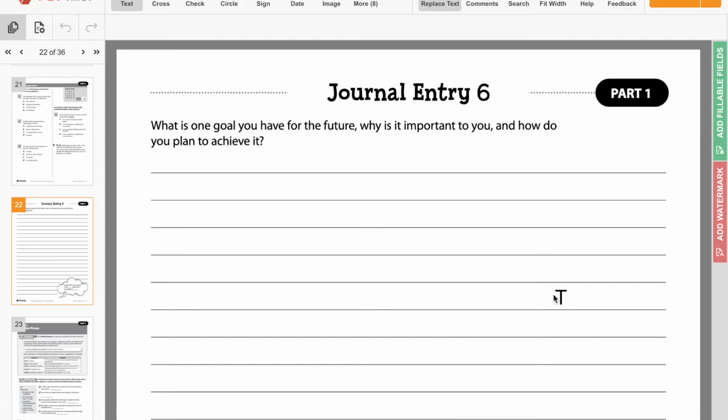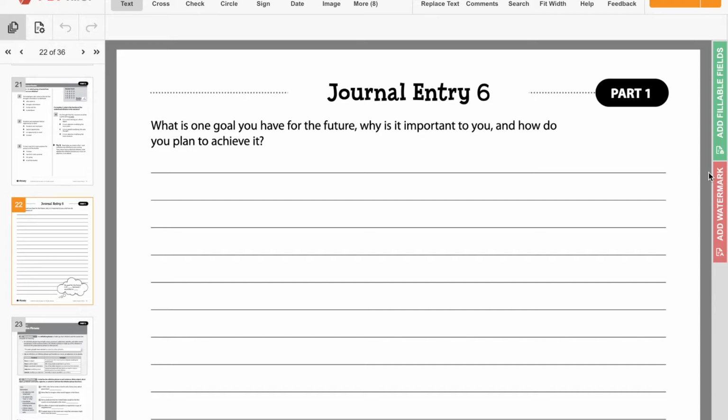Okay, 8th grade, so we are in our writing packet today on page 22. What we're doing today really leads off what we did last time, so if you did not watch or didn't complete the lesson from Tuesday, make sure you do that because this will not make any sense without it. So, as always in the writing packet, we start with the journal entry.